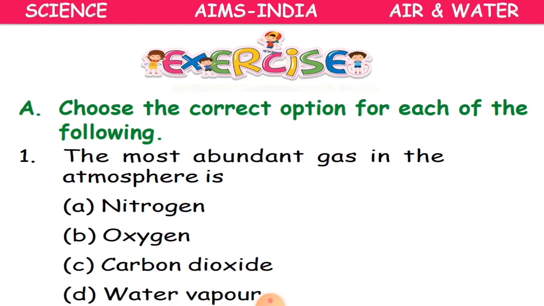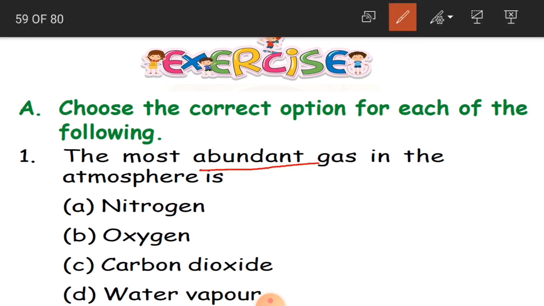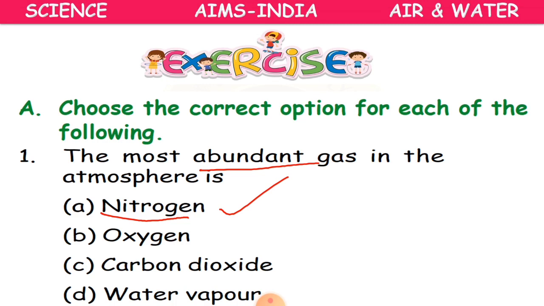Choose the correct option for each of the following. Yes, children. The first question is the most abundant gas in atmosphere is. Most abundant, which is large in quantity. What is that gas, children? Yes, it is nitrogen. Whereas you also have oxygen, carbon dioxide, water vapor in the atmosphere, but in the largest quantity we have nitrogen. So A option is the right one.